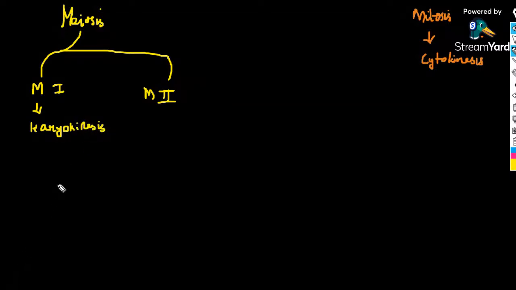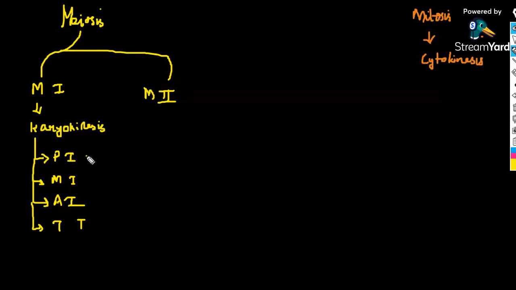Karyokinesis occurs in case of meiosis 1, that is karyokinesis including prophase 1, metaphase 1, anaphase 1 and telophase 1. All these phase terms we learned in the previous lecture. These are the different stages in case of karyokinesis of meiosis 1: prophase 1, metaphase 1, anaphase 1 and telophase 1.